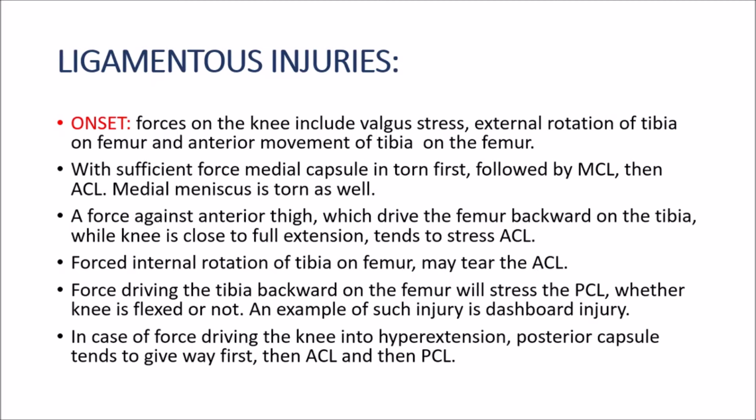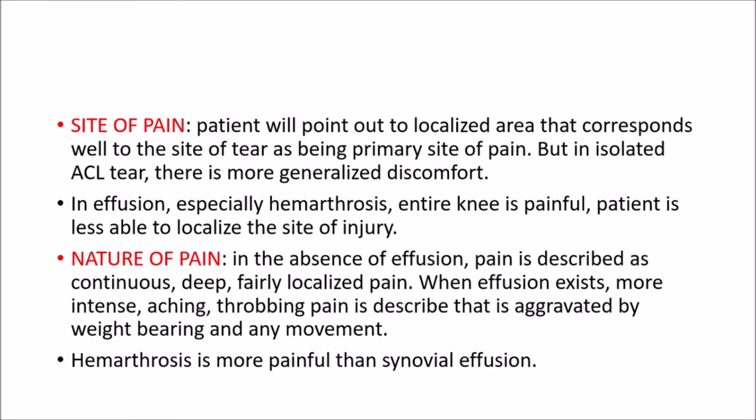In case of a force driving the knee into hyperextension, the posterior capsule tends to give way first, then the ACL, followed by the PCL. Next is the site of pain. The patient usually points to a localized area that corresponds well to the site of a tear as being the primary site of pain. The exception is an isolated ACL tear, which is rare and may result in more generalized discomfort.